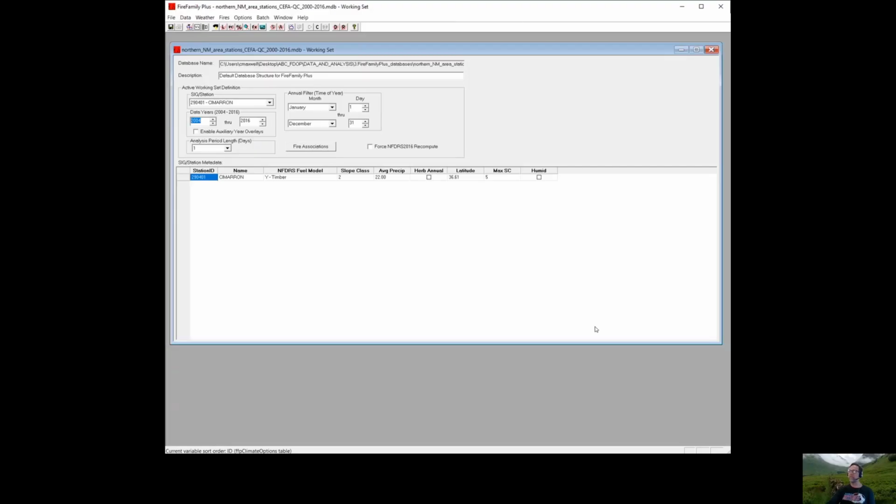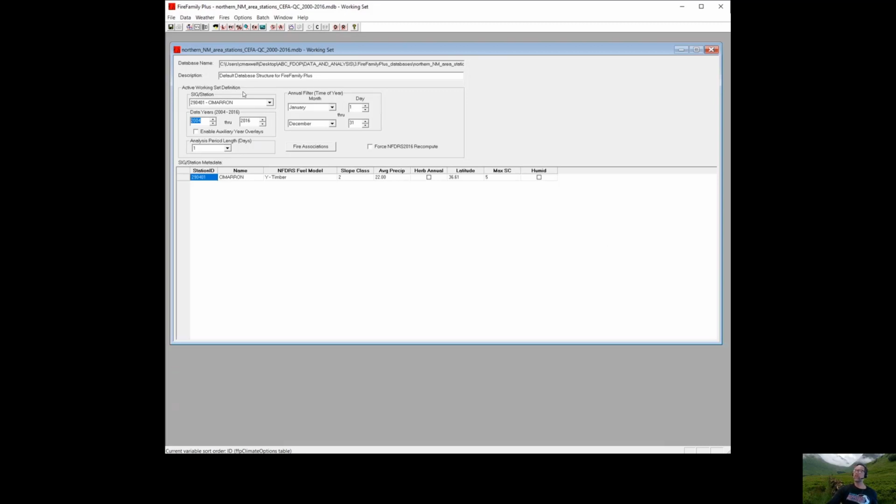So this is one of those linked processes where you'll need to be able to use the stations and the fuel models and indices you've created from your Fire Danger operating plan and use Fire Family Plus to kick out some percentile values to help us as we enter these fuel models and indices into WIMS for NFDRS 2016. The biggest key here is that most of the stations are going to be using a 90th or 97th percentile paradigm. Unless you're working the BLM paradigm, in which case you'll be using an 80th and a 95th percentile paradigm.